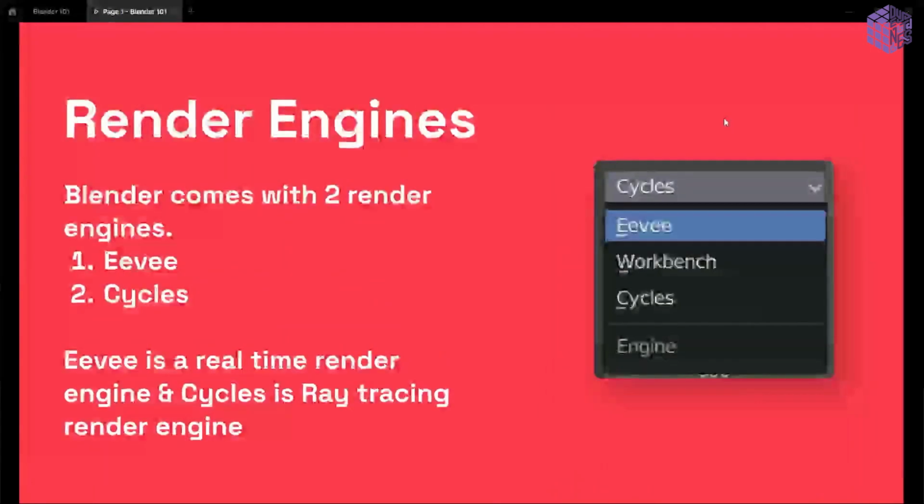Render engines. Blender comes with 2 render engines. Render engines are the algorithms or the software which are going to render your image. There are 2 types of render engines, Eevee and Cycles. Eevee is a real-time render engine. How do I explain a real-time render engine? A lot of you have played GTA, a very heavy 3D game.